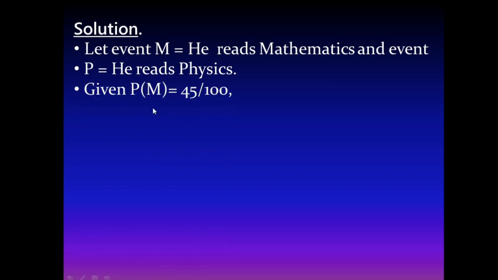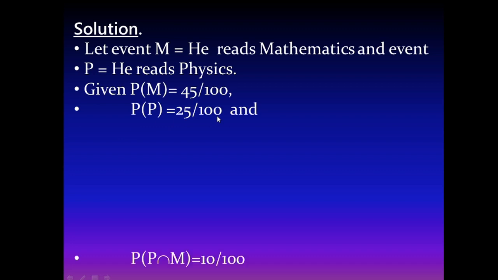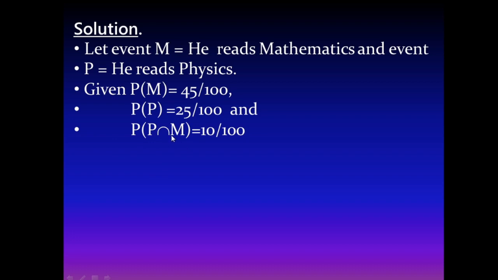Here you can take event M means he reads mathematics and event P means he reads physics. Given that probability of M, he reads mathematics, is 45% of the students. It means 45 divided by 100. And probability of P, he reads physics, is 25%, 25 divided by 100. And also given that probability of reading both mathematics and physics is 10%, 10 divided by 100.